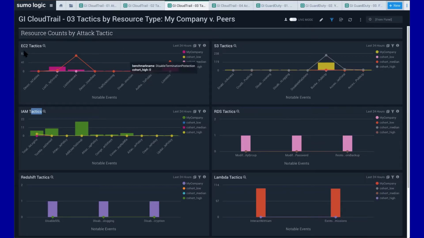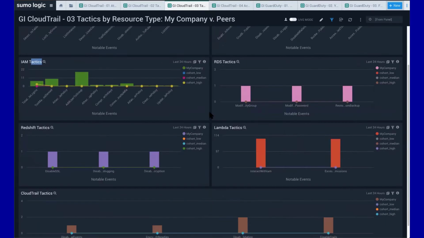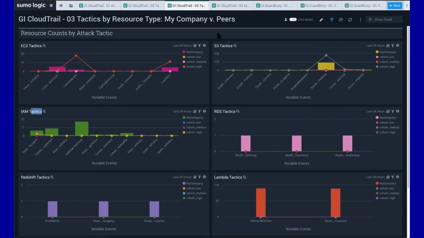If my focus is only on EC2, then I only really want to see those tactics that are hitting EC2. If my focus is S3, that's where I'm going to focus. So the idea behind looking at it this way is I can prioritize and tell my Lambda guys, hey, you guys need to look at stuff that's going on within your particular support group. Now, that hasn't given you any recommendations yet, but it has given me some interesting insights into what's going on.